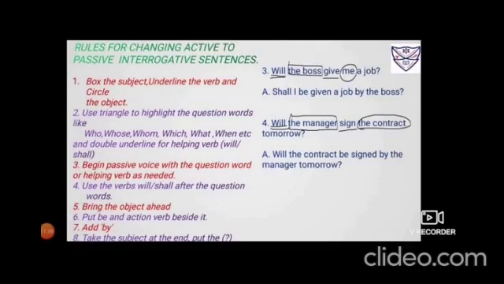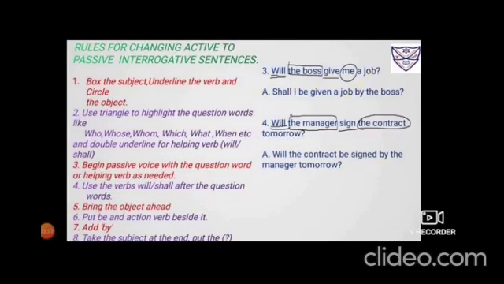Because it was the boss, it was will. But you are going to bring me ahead. Me changes to I. So as I have told you, I shall, we shall. So will in that case will be changed to shall. Then me you have to bring ahead, so it becomes shall I. Add BEB and then change the verb into its third form, give, gave, given. So it becomes shall I be given a job by the boss.